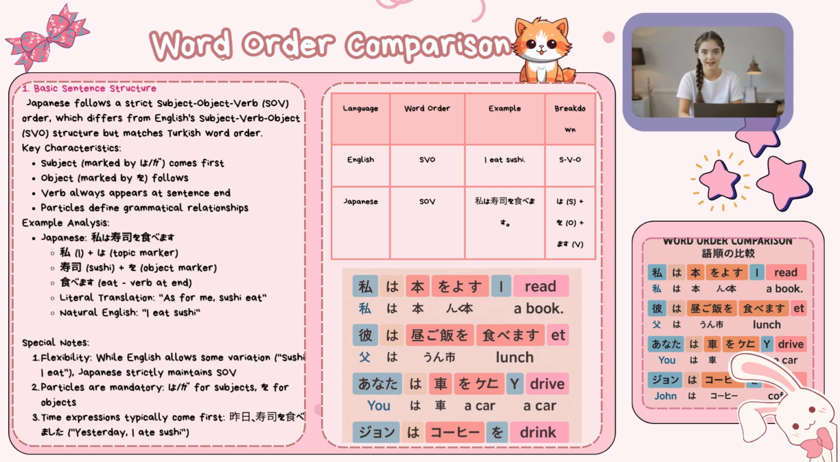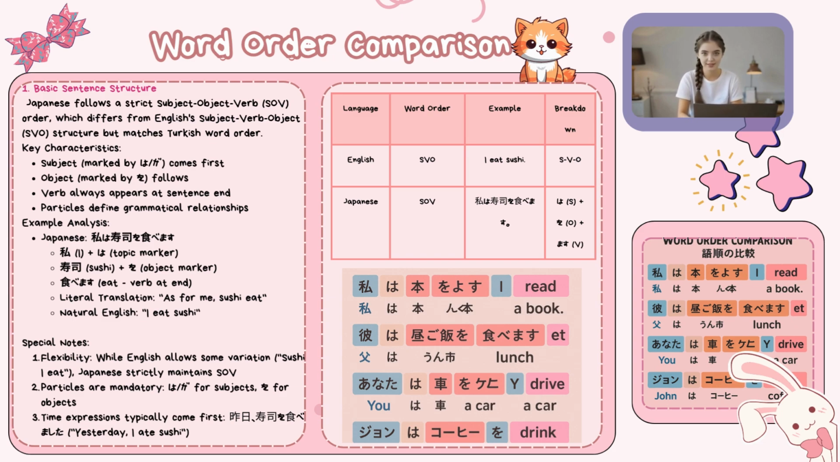Key notes. Flexibility: English allows variations like "Sushi I eat," but Japanese rigidly maintains SOV. Particles are mandatory. They define grammatical roles, e.g., wa for subjects, wo for objects. Time expressions usually come first. Kinou, sushi wo tabemashita. Yesterday, I ate sushi.